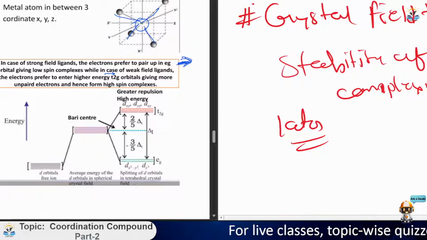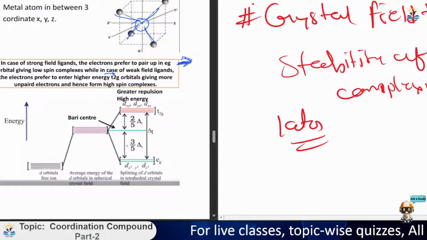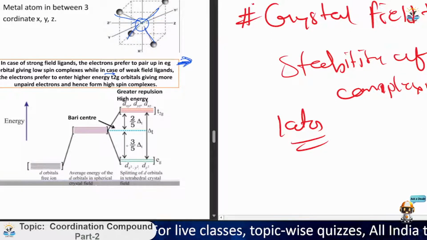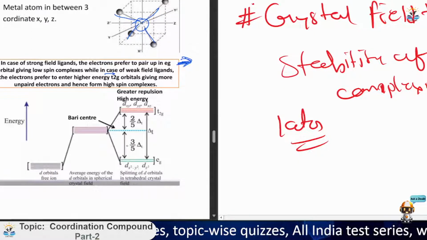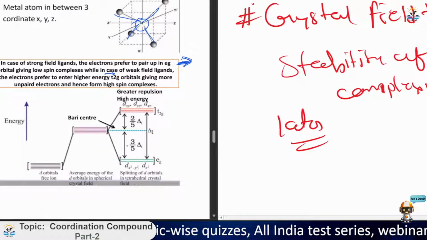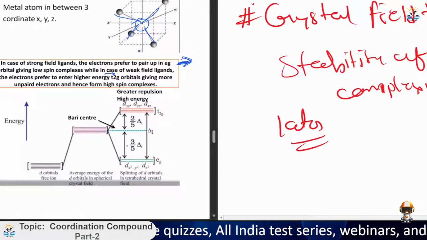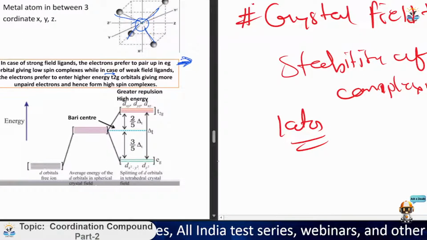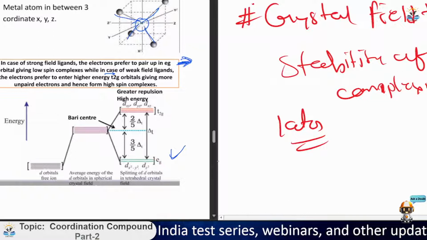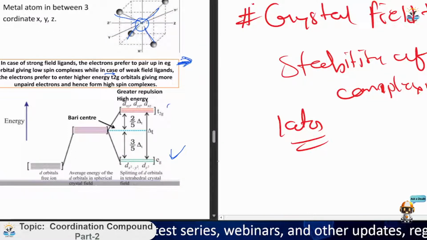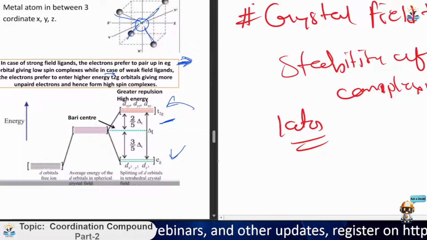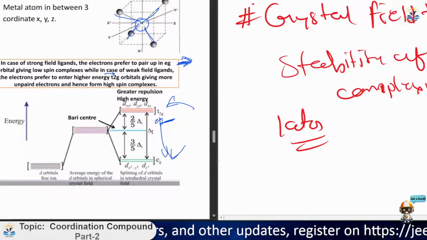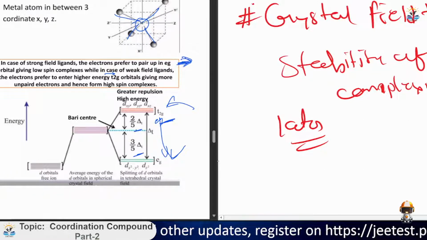If we have, like, Ni(CN)4, CN is a strong field ligand, so the electrons of that CN ligand will try to pair up in the EG set, this set, and the other one, that is the weak field ligand, will go to the T2G set. The difference between them is calculated with a formula. I will tell you the formula also.